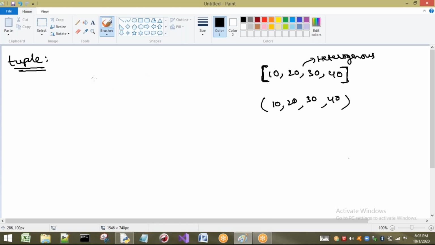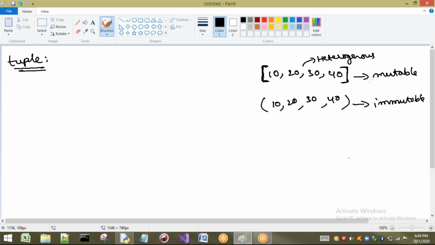A tuple in Python is the same as a list, except for one main point. If you consider a list, a list is mutable. This tuple is immutable. This is the only important point to understand about the list and tuple. The only difference is that we cannot change the values of a tuple once we create it. But if you create a list, we can change the values.